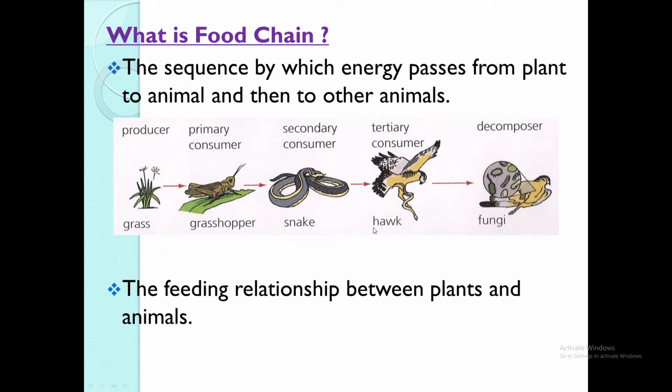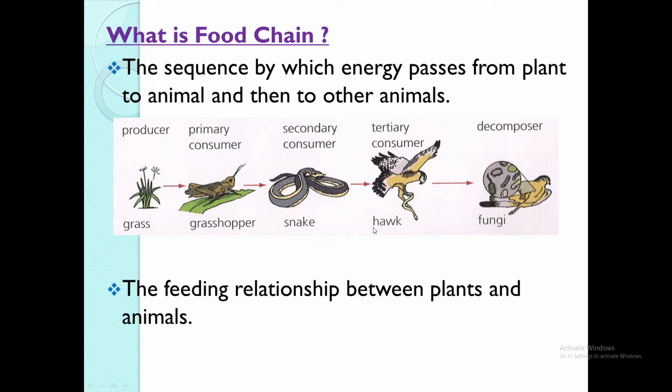So the feeding relationship, why the fungus eat the grasshopper, the snake, and the hawk when they are dead, that is simply because things that are called decomposers actually feed on dead things. So decomposers normally feed on dead things. So anything that is alive, they don't feed on them. They feed on dead things.